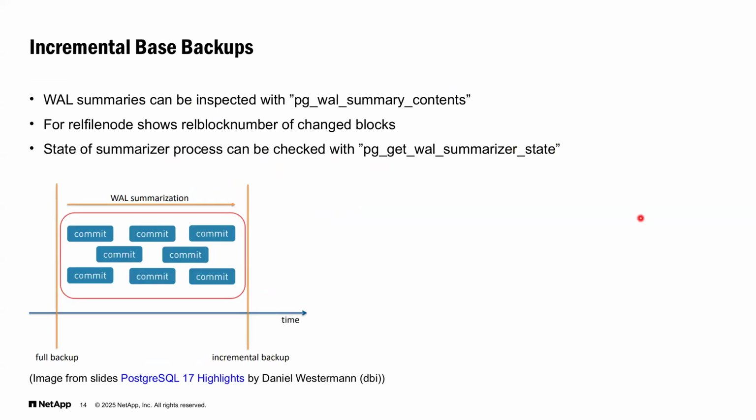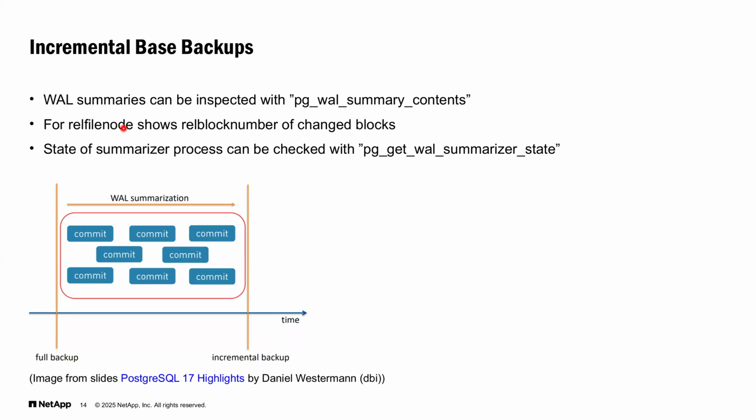Here is another picture which tries to show how WAL summarizing actually works. There is a new view, pg_wal_summary_content, which we can use for inspecting those WAL summaries. And here we generally see this relfilenode, which is that unique ID which is used as a name of the data file for a particular table.